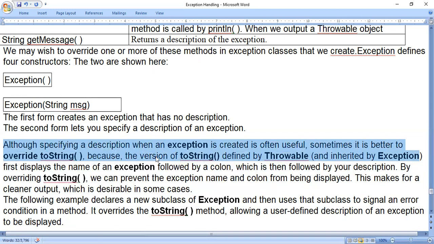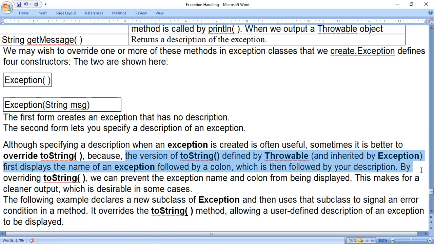Overriding toString means we are going to change the message, whatever the inbuilt message is, so we can give our own message. The version of toString defined by Throwable and inherited by Exception first displays the name of the exception, followed by a colon, which is then followed by a description.